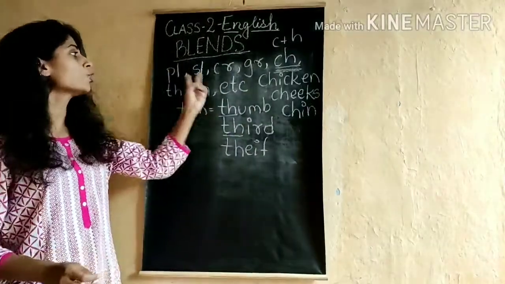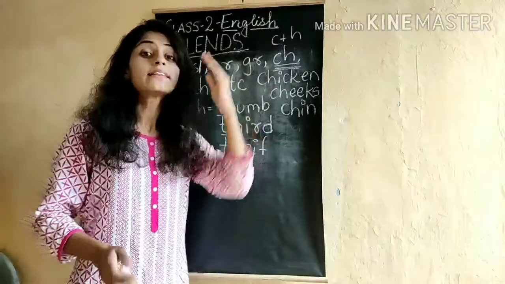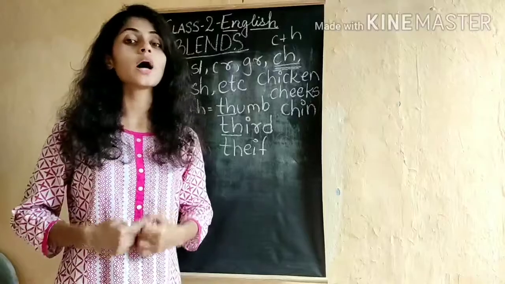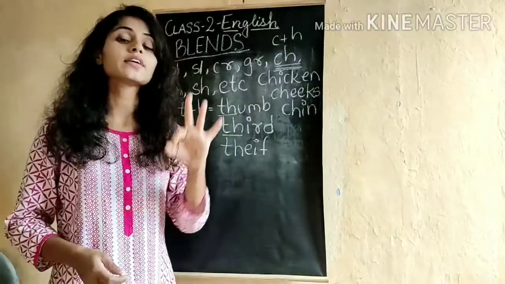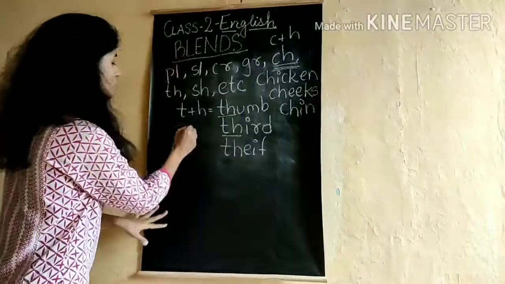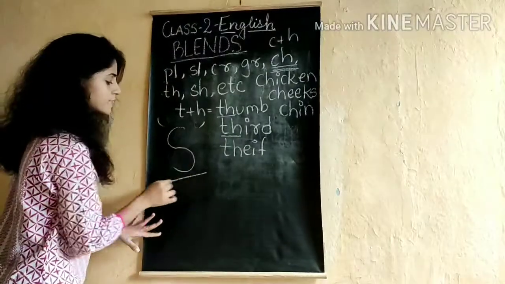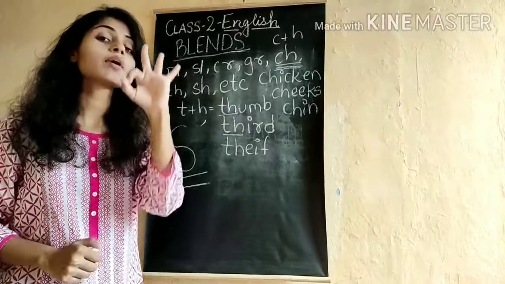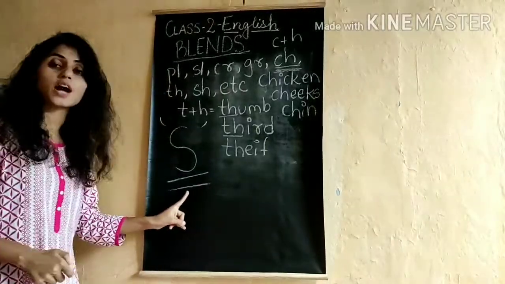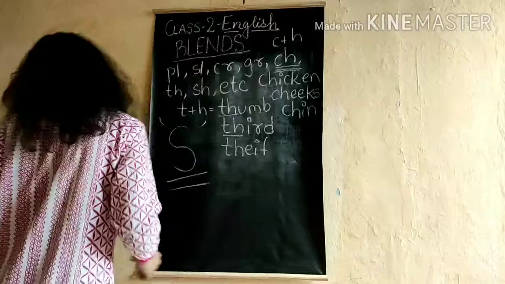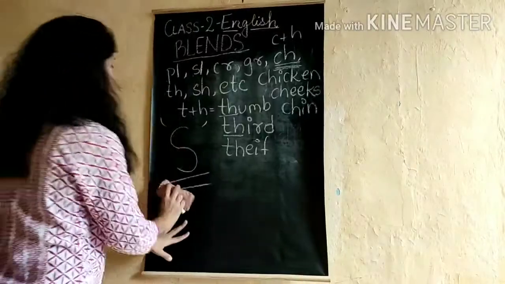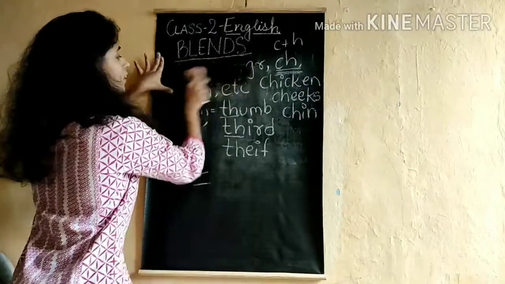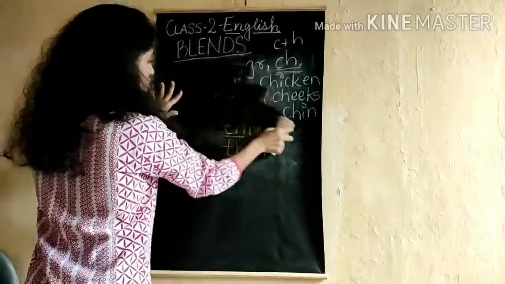So these were 2-letter blends. This year in grade 2 we are going to learn about 3-letter blends which start with the letter S. In the previous session also we have seen SL, SH.